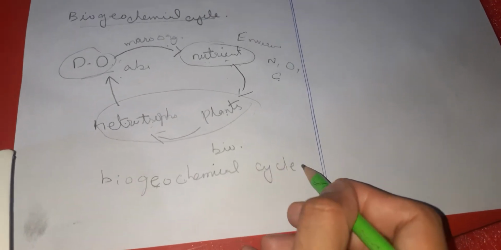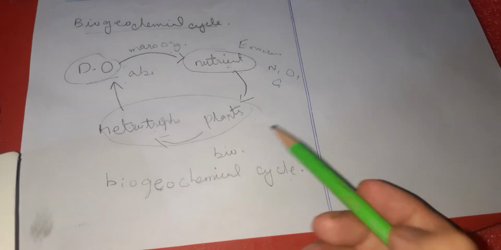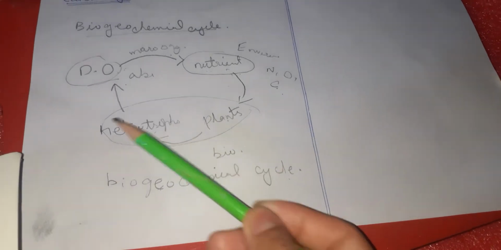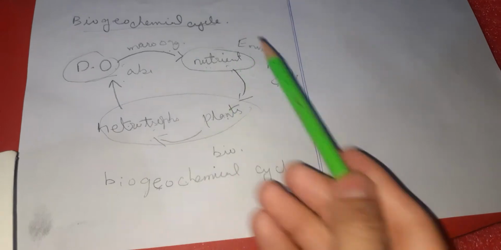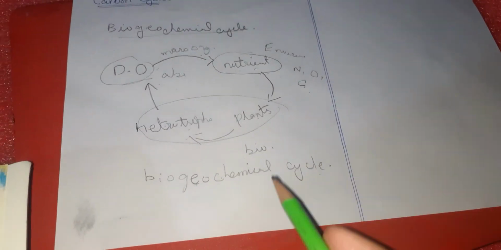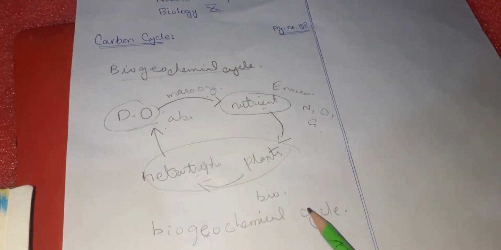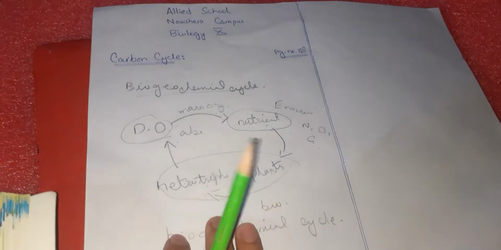So if someone asks you what is biogeochemical cycle, what will you say? You will say the movement of chemicals from biotic factors to the environment in a circular path is called biogeochemical cycle, right? Then coming towards your first topic, which is carbon cycle, and it is mentioned on page number 128. I hope the definition of biogeochemical cycle is clear. And now we are moving towards carbon cycle.